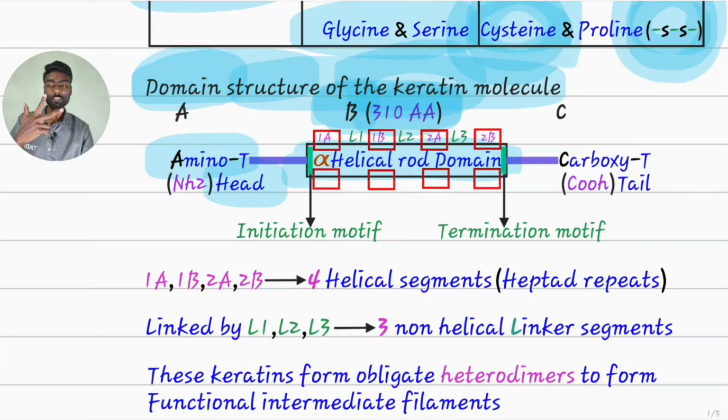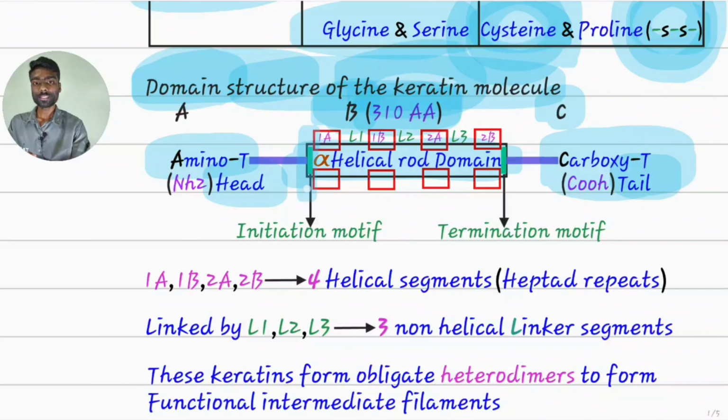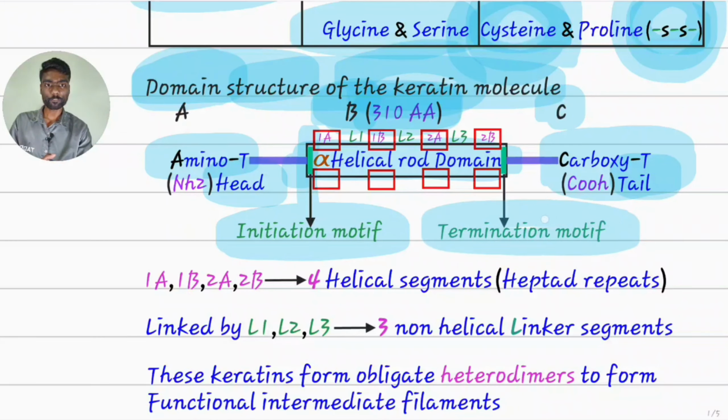And finally the alphabet C. At the end, tail. C for carboxy terminus, the tail region of the keratin. The head region is flanked to the alpha helical rod domain by the initiation motif. In the same way, the tail is flanked to the alpha helical domain by the termination motif. Clear? A, B, C. A for amino terminus head, B for body alpha helical rod domain, C for carboxy terminus tail. And head is attached by initiation motif, tail is attached by termination motif.